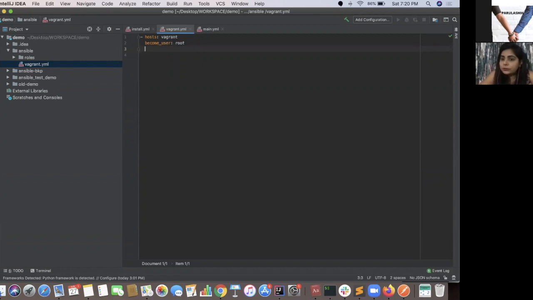What will you do? You'll use this become user. Currently my become user is root, but none of the commands I have written in my role are using root for now. I have just written it for the sake of writing, but it's not using it. If you want, I can comment it out.